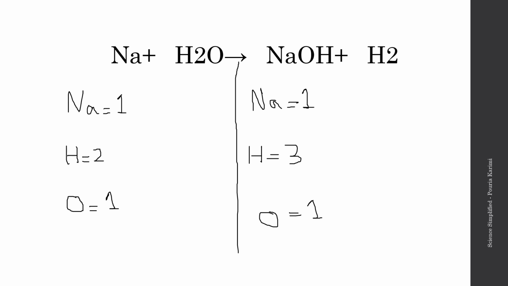Let's make sure we have the correct amount. So 1 sodium, 2 hydrogens, 1 oxygen, 1 sodium, 3 hydrogens, and then 1 oxygen. Now sodium and oxygen are balanced, but it's our hydrogen that is not balanced. So it's 3 and 2. What is the least common multiple of 3 and 2? It's 6. So we should multiply this by 3 and then here by 2.